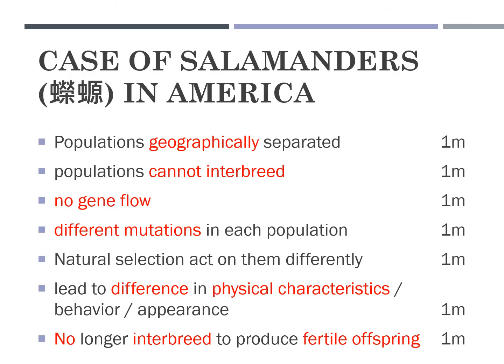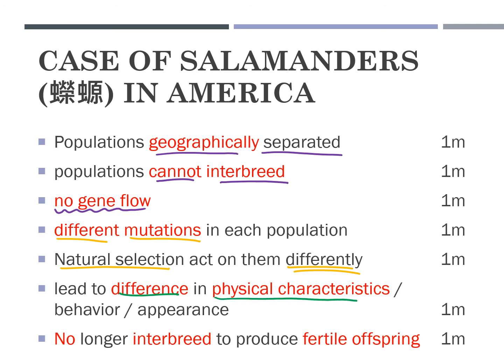Let's take a look at how many marks you would get in the speciation of salamanders. First of all, the population is geographically isolated, and they can no longer interbreed, so there is no gene flow. In each group, there is different mutation, and natural selection acts on them differently. This leads to a difference in the physical characteristics or appearance. At the end, since the organisms no longer interbreed to produce fertile offspring, the salamanders are now two different species. That's it for the video about speciation.